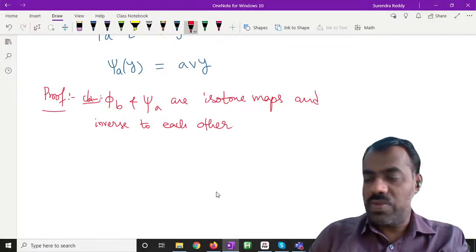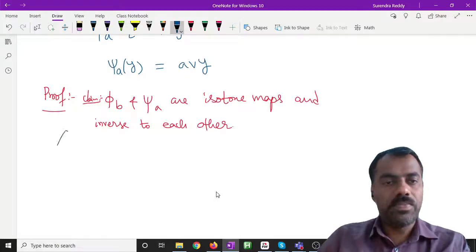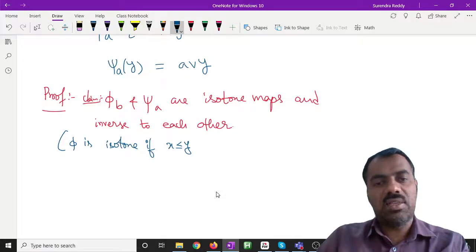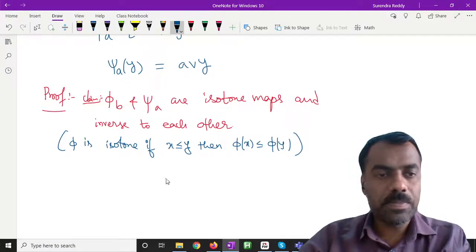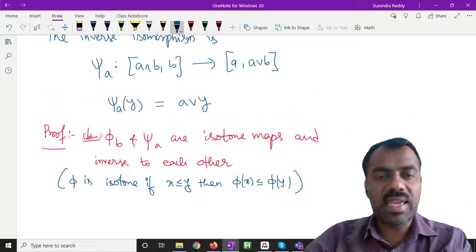Okay. So what is meant by an isotone map? If you recall, a map phi is said to be isotone if whenever you have two elements x less than or equal to y, then phi of x is less than or equal to phi of y. Is this clear? So we show that phi b and psi are isotone maps and they are inverse to each other.